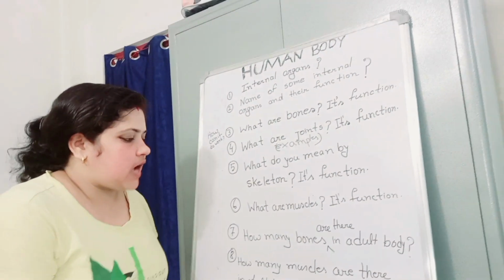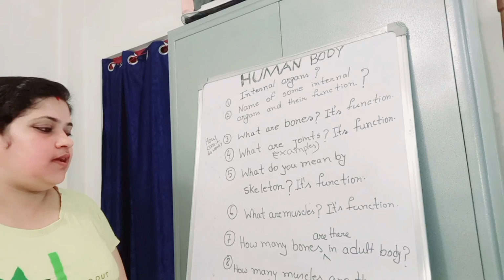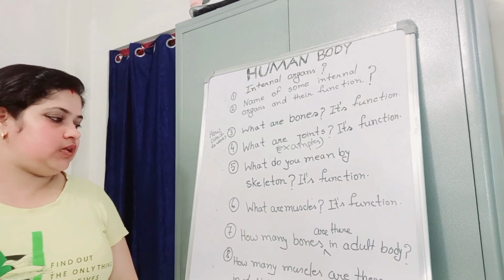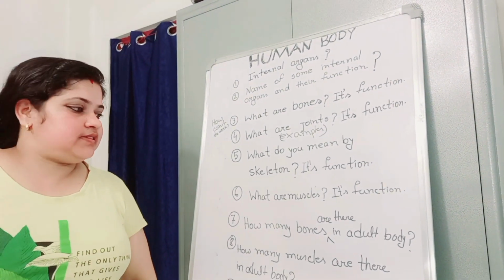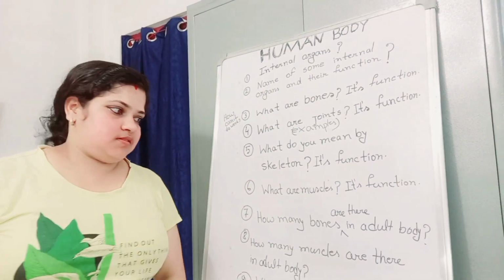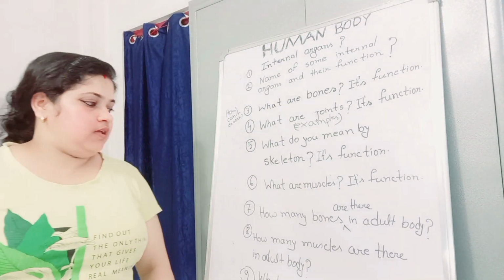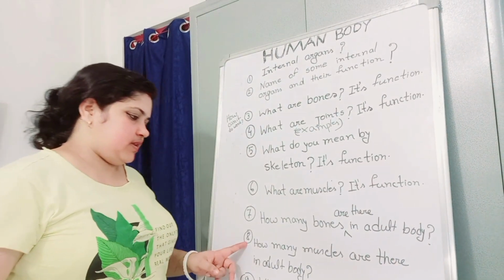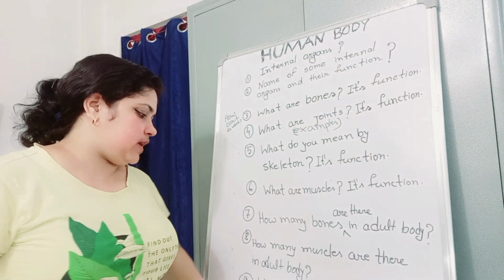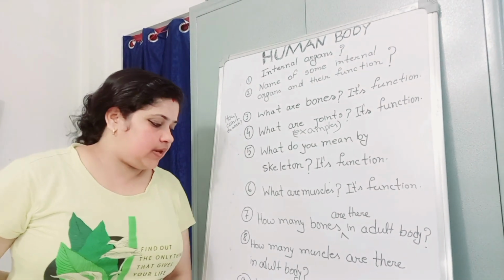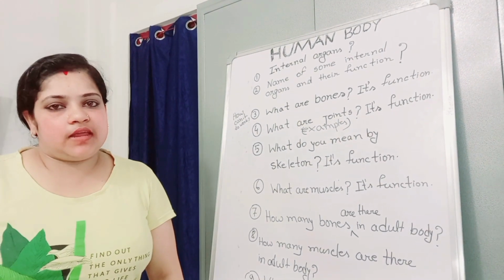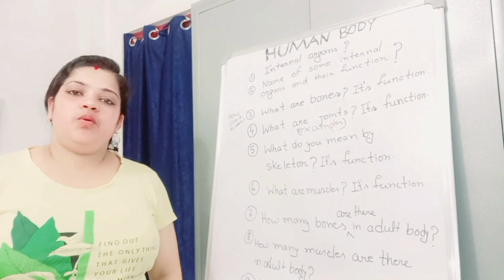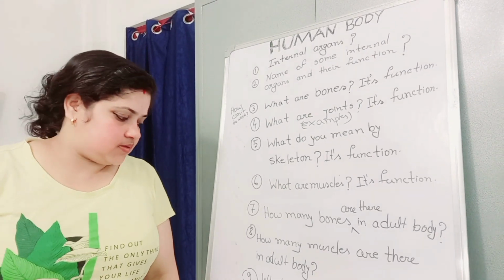Now the question is, how many bones are there in an adult body? So dear students, in an adult body there are 206 bones. Okay, remember this. Now question number 8. How many muscles are there in an adult body? In an adult body, there are more than 600 muscles.